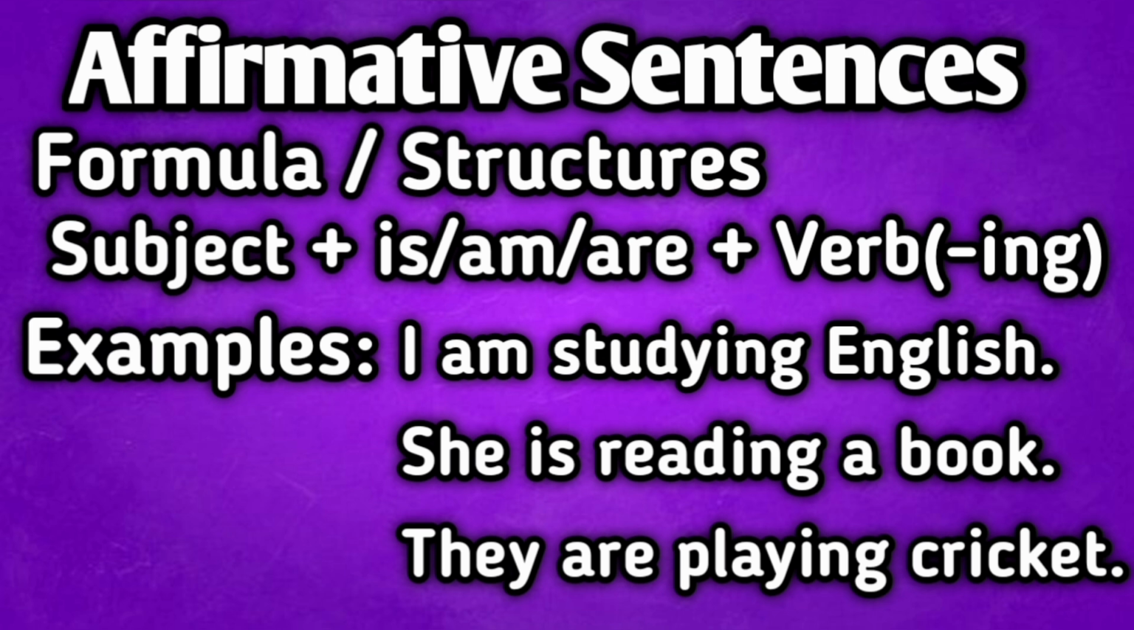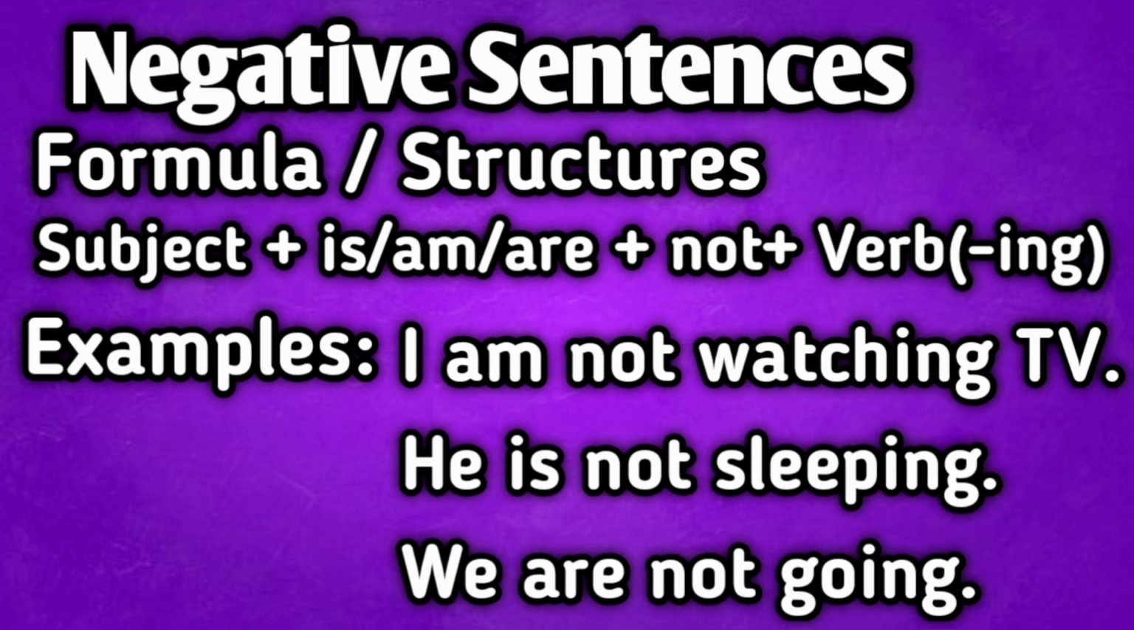Affirmative sentences, formula and structures. Subject plus is, am, are plus verb plus ing form. Examples: I am studying English. She is reading a book. They are playing cricket.